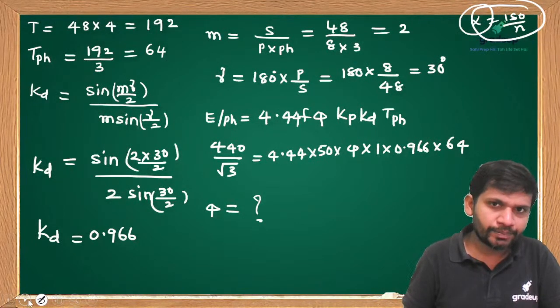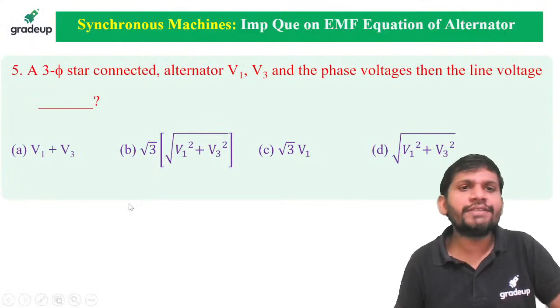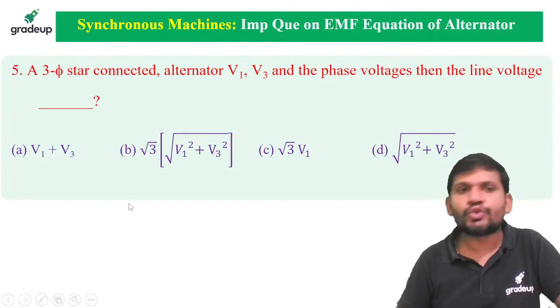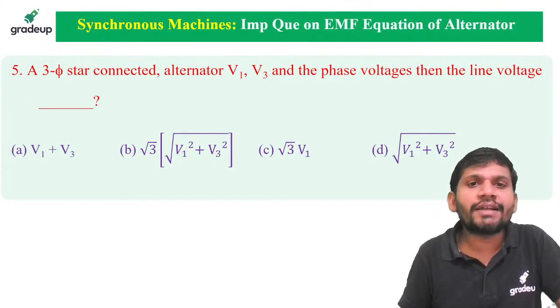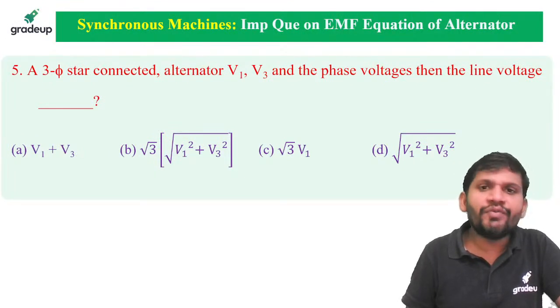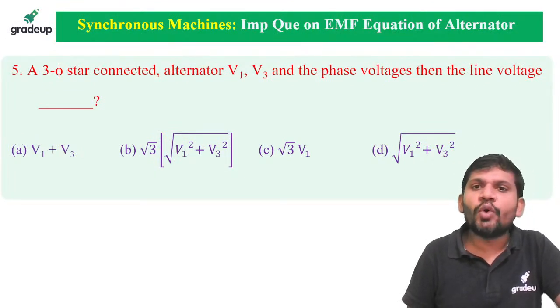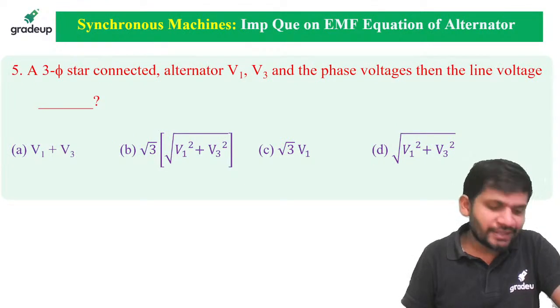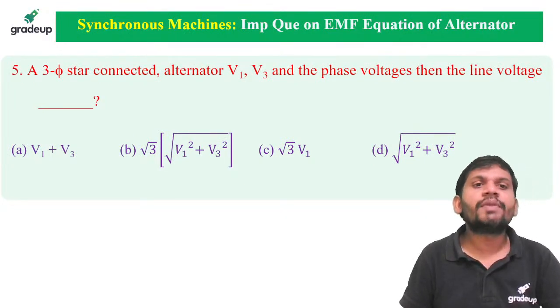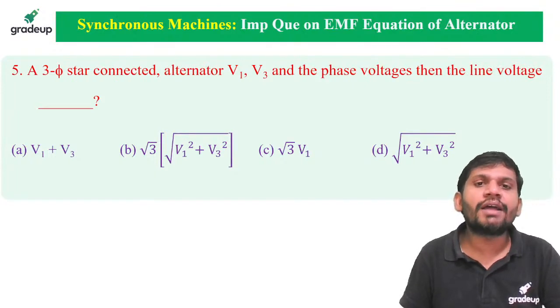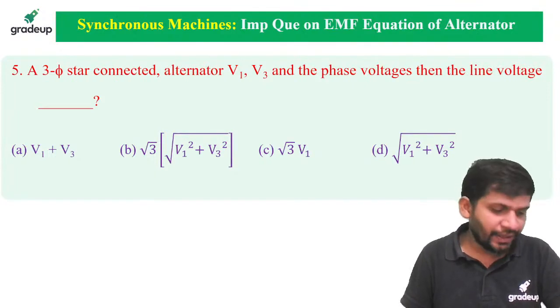Exact value. One more question is displaying on the screen. A three-phase star-connected alternator has phase voltages V1, V3, then the line voltage is dash. Can anybody answer, students?